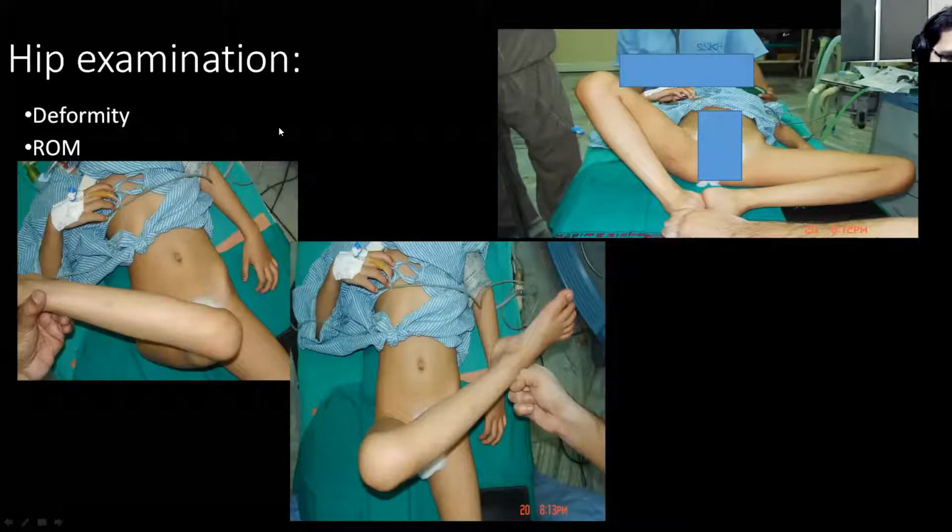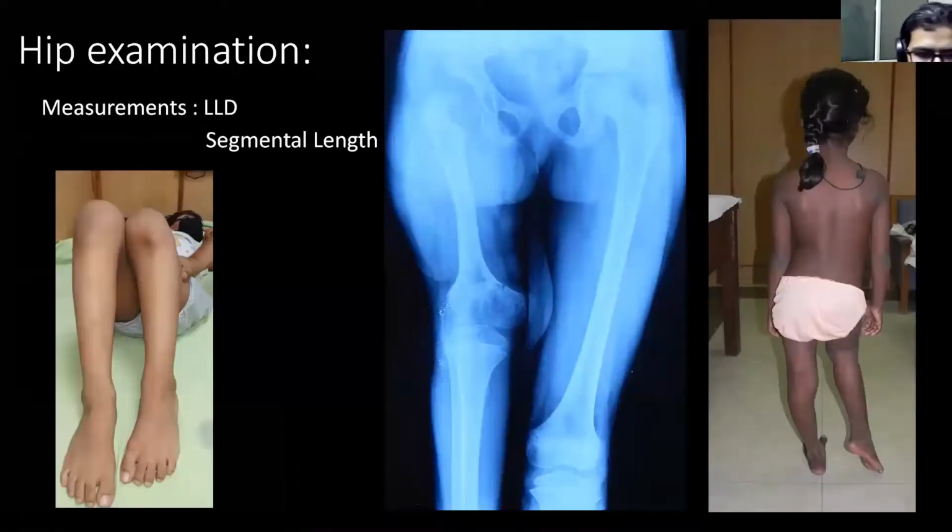After this range of motion, you have to check the limb length. Limb length is very important in the sequelae of septic arthritis, because multiple physeal involvement or multiple joint involvement is very common in infancy septic arthritis. As in this child, you can see there is involvement of the knee joint. As you can see, the Galeazzi test is positive, and there is varus deformity in the knee also.